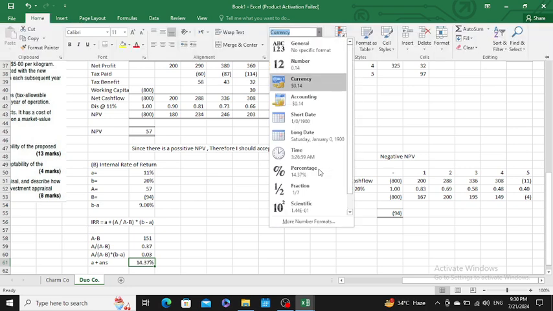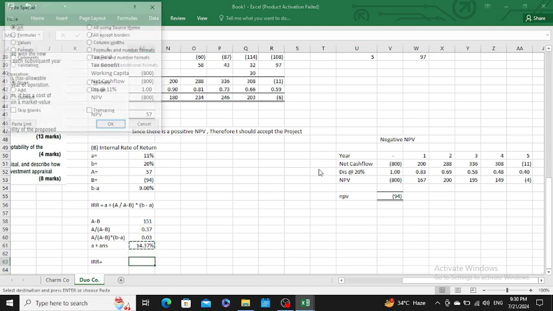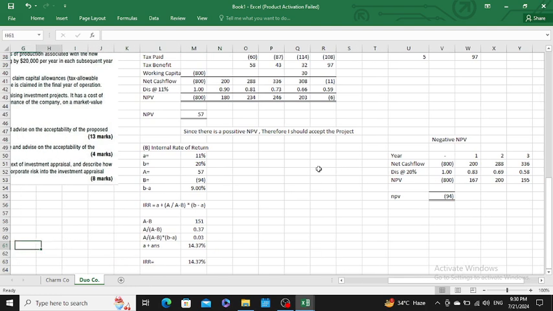So sir, similarly, your IRR would be 14.37. Okay, sir, we have calculated part B of the investment project, which means your IRR. You have to calculate the IRR. Sir, your IRR is 14.37%.